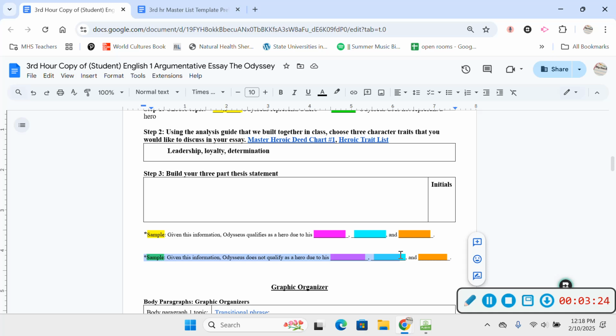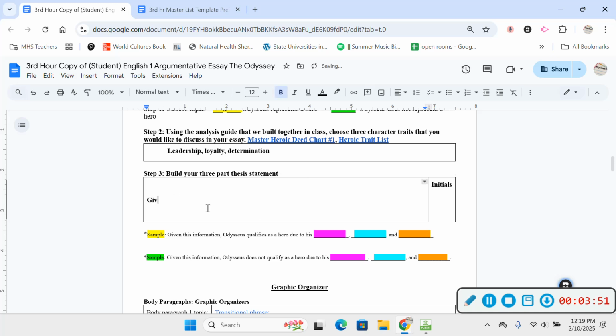All you have to do is fill in those colored boxes there with your 3 traits. Okay? So if you think he's a hero, you'll use this one. If you think he's not a hero, you'll use this one. So given this information, Odysseus qualifies as a hero due to his blank, blank, and blank. And so those 3 qualities just get plugged in right here, here, and here.